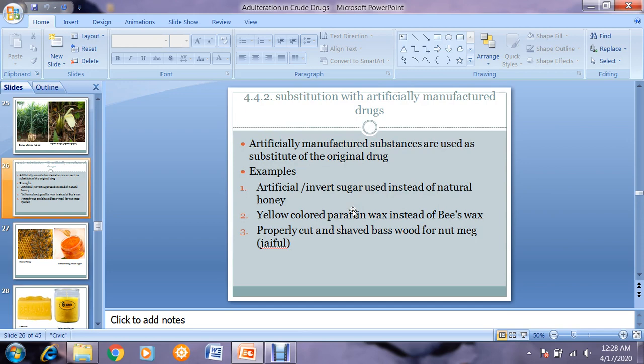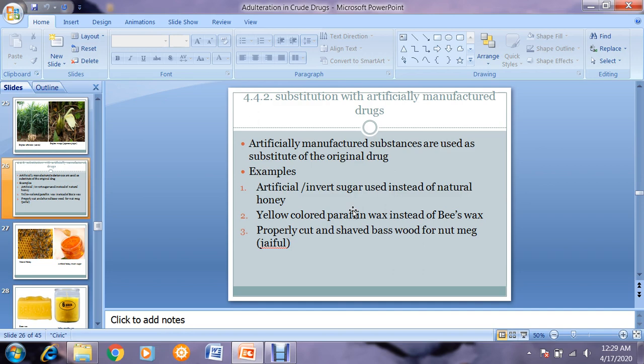honey are very useful against different kinds of disease, and a number of researches have been done, and it is proven from the research that pure honey can be used by diabetic patients and it can decrease their hemoglobin A1C levels. But think that honey is adulterated with artificial or invert sugar, man-made sugar, which is a different kind of carbohydrate.